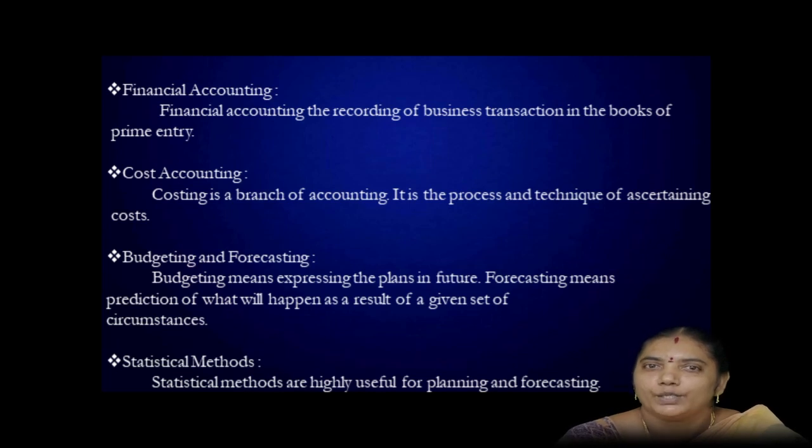We know the budget and forecasting, then only we fix the target. Next year we are going to achieve something, so we have to fix the target, then prepare the budget, and from that we fix individual or department responsibilities.